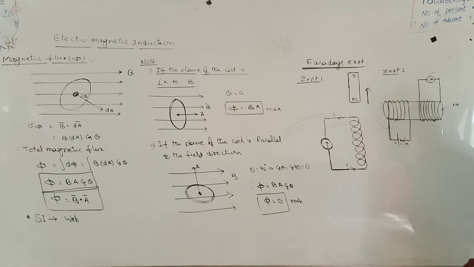circuit. Okay? Current will increase from 0 to a maximum value. At the moment of pressing the key or closing the key, he observed that there is a deflection produced in the galvanometer. But this experiment is continued until a maximum current flows through the given coil. After some time, again the galvanometer deflection is equal to 0.